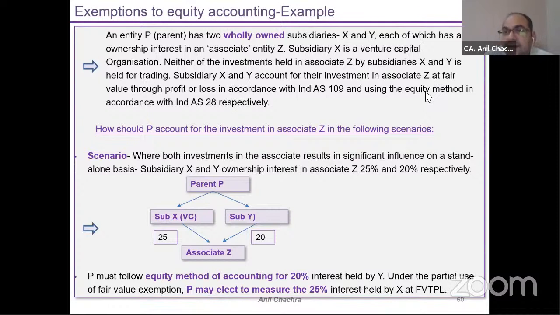The standard says that whatever method is applied by the investment entity or venture capital organization, a parent company can retain that method as well, meaning FVTPL. So for entity X, I can measure this investment under FVTPL, and for entity Y, I can measure those investments under the equity method, Ind AS 28, right?